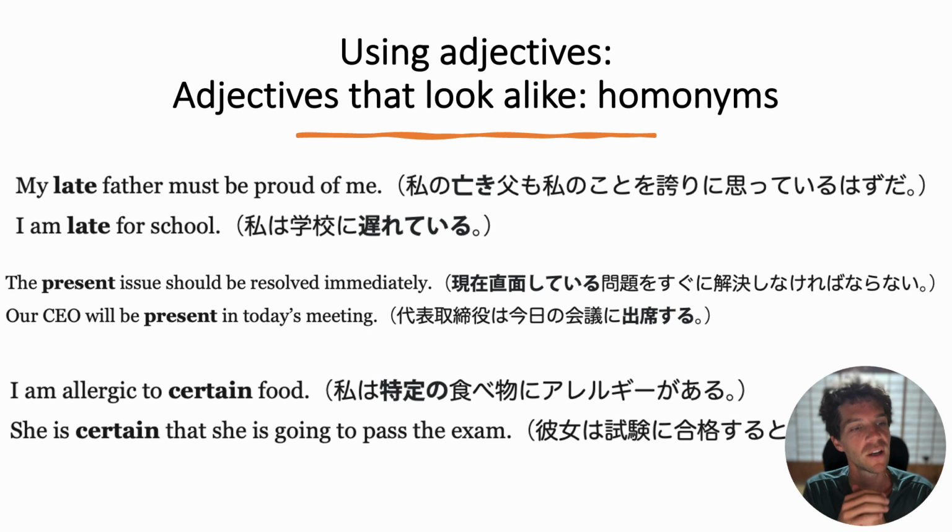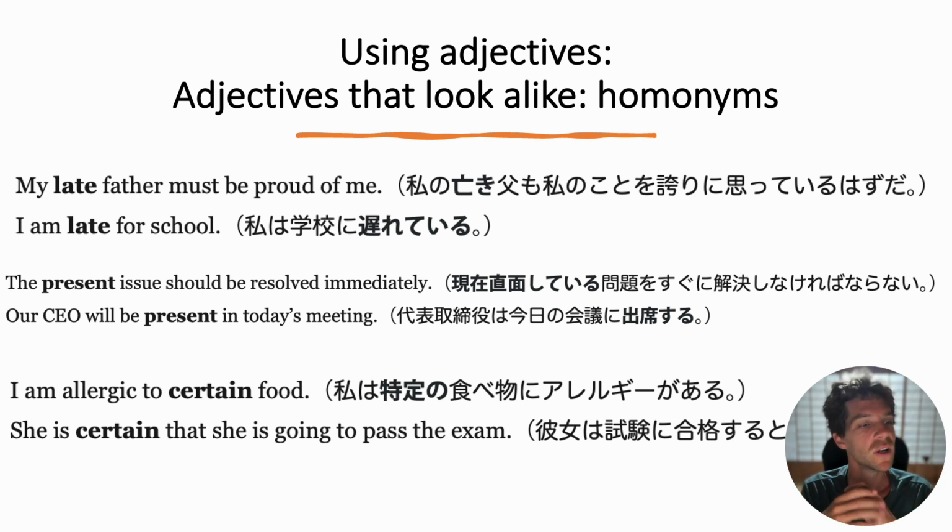The next one is "present." So, "the present issue should be resolved immediately." "Present" here means current, or the situation that is ongoing right now, something that is still existing.